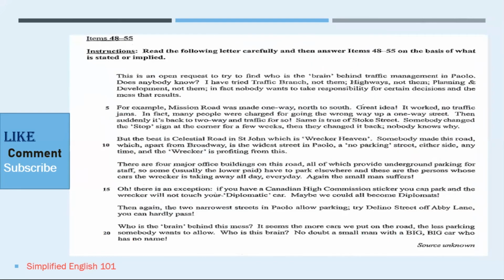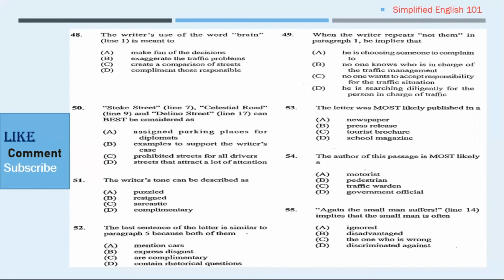Let's move on to our next extract, items 48 to 55. And again, take a minute or two to read the extract. Number 48 says, the writer's use of the word brain, line 1, is meant to make fun of the decision. Now we're going to quickly go through this extract because it was already done on the 2021 paper, so you can find explanations there from that video. Number 49 therefore would be C, number 50 would be B, number 51 would be C, number 52 would be A, 53 A, number 54 A, and number 55 B.